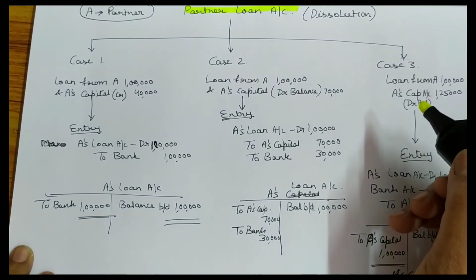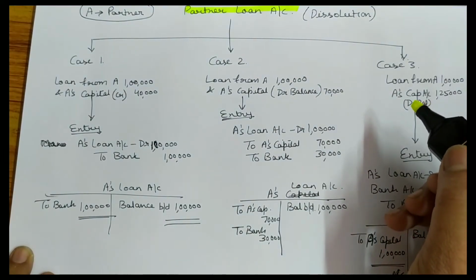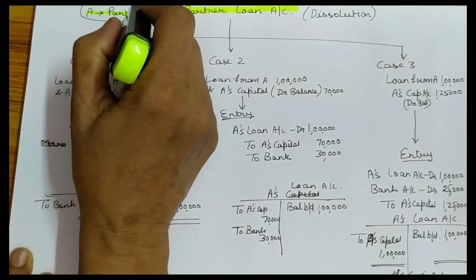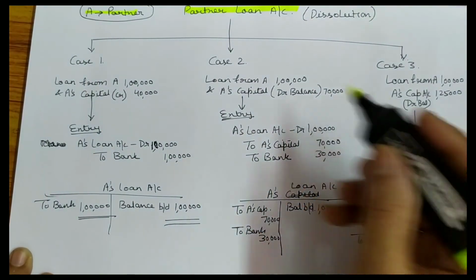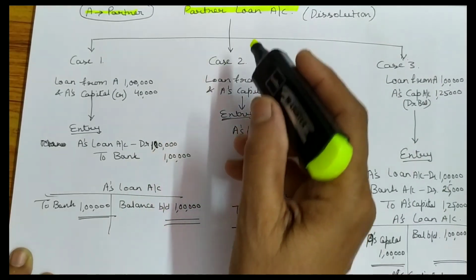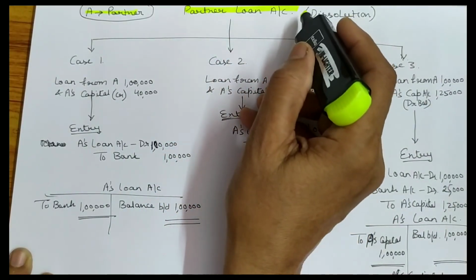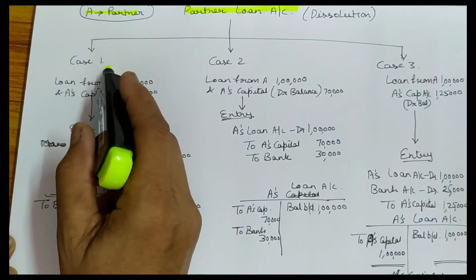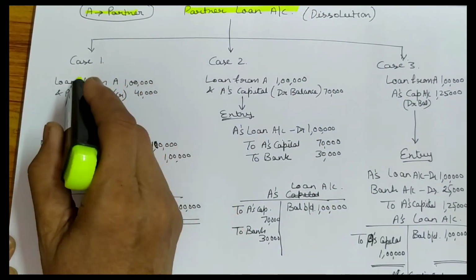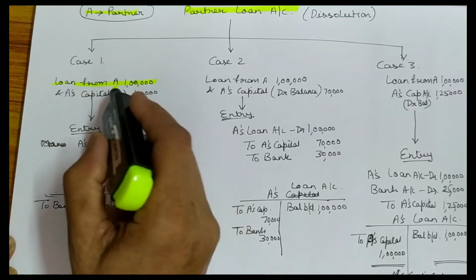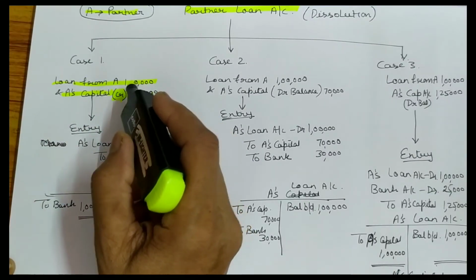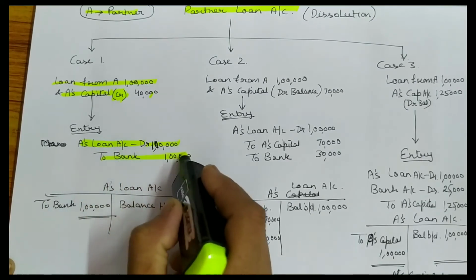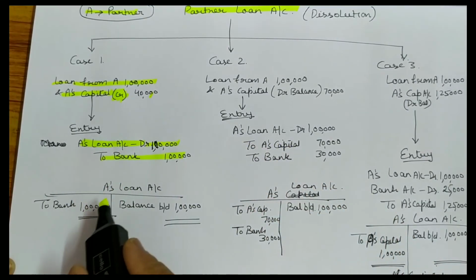If it is given in the question about partner's loan, suppose A is your partner. ठीक है, there are 3 cases of treatment of partner's loan. So first of all I take case number 1, loan from A 1 lakh. The entry will be A's loan account debited 1 lakh to bank. You have to prepare A's loan account like this.